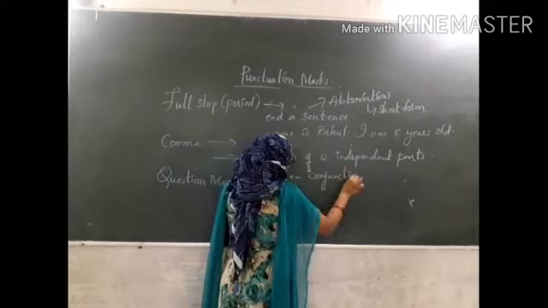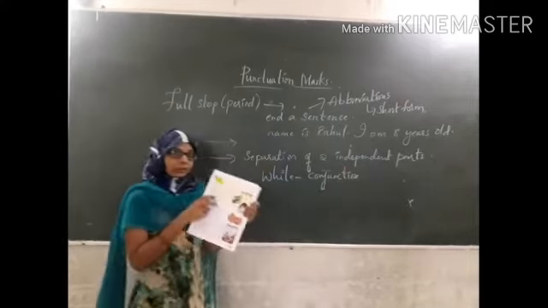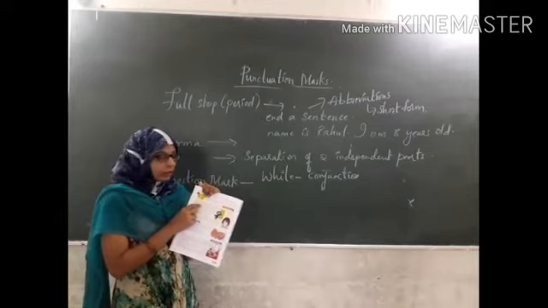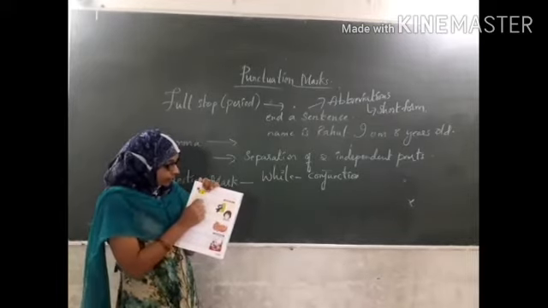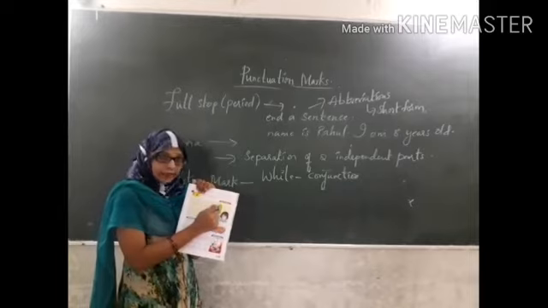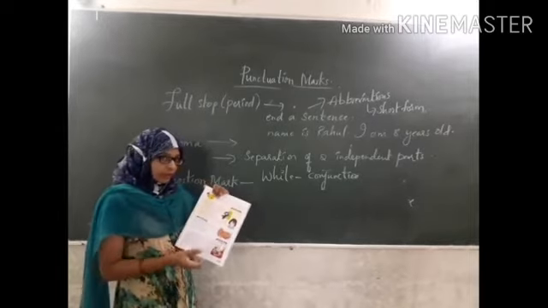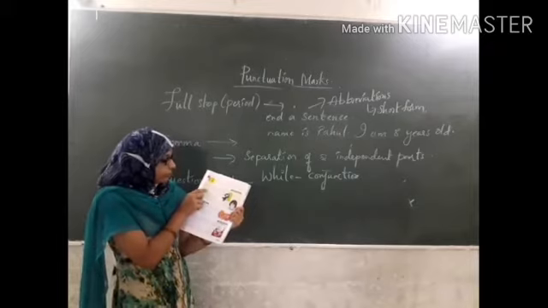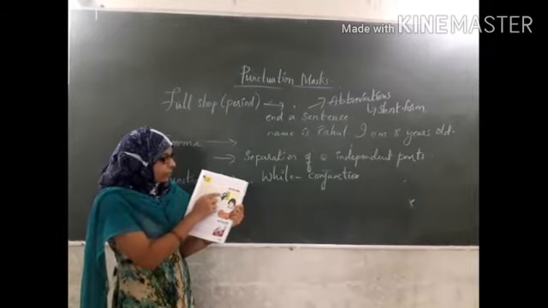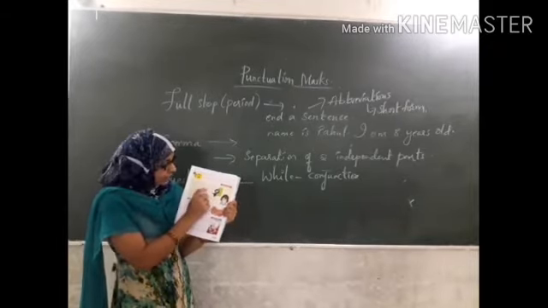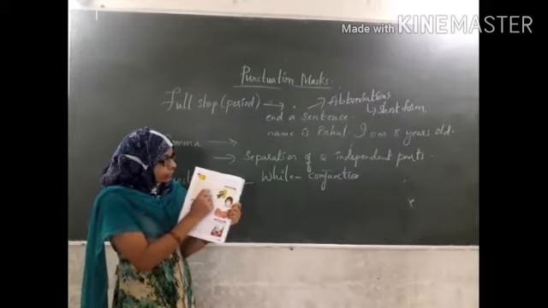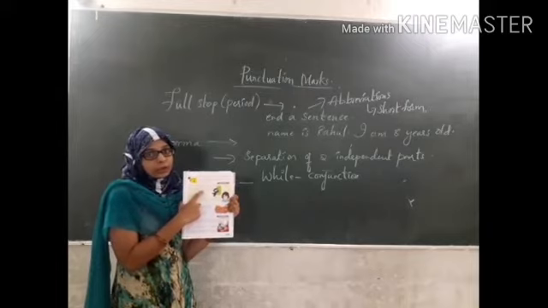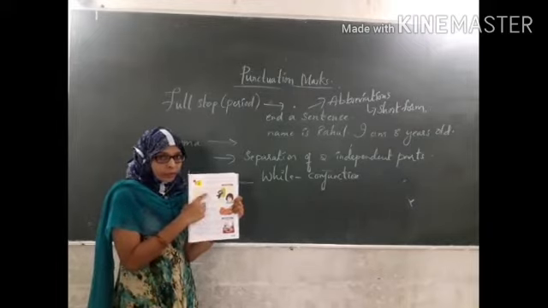In the first sentence, we are beginning with a conjunction: while I was eating, and you need to give a comma here. Then the cat scratched the door. The same sentence we are writing in a different manner in the second way. See, the cat scratched the door while I was eating. As this is a conjunction here, you need not use a comma before this conjunction. Okay, don't use a comma before a conjunction.